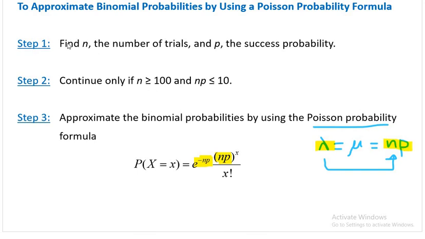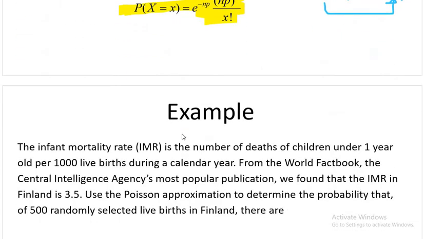So whenever your number of trials and probability of success are such that n is greater than 100 and np is less than or equal to 10, then instead of the binomial formula, we can use the Poisson formula and it will give you very, very accurate probabilities. Let's see an example.